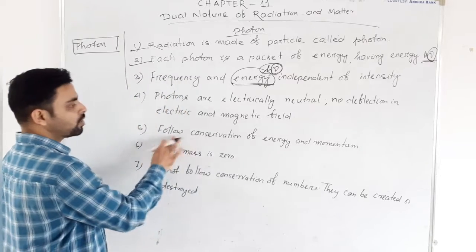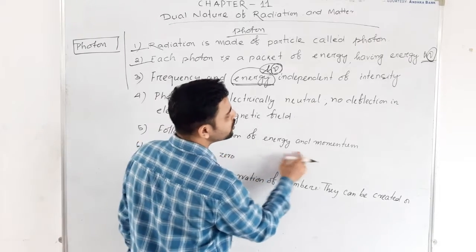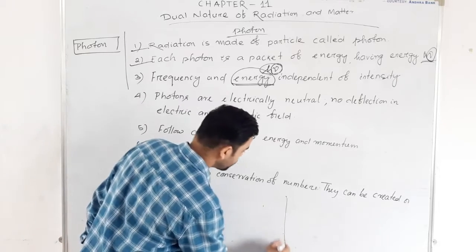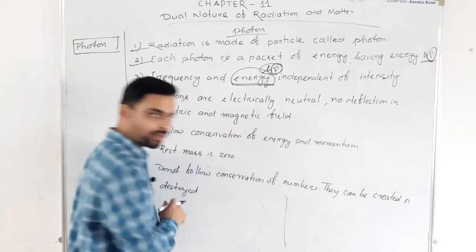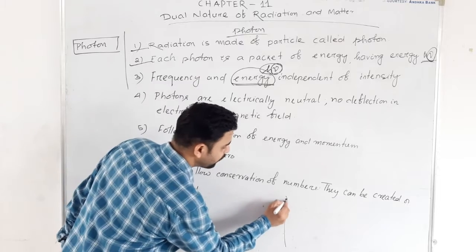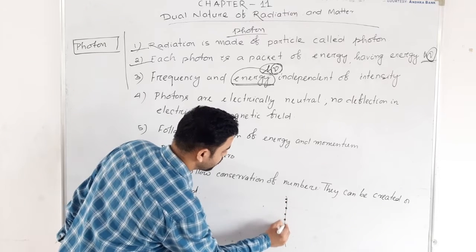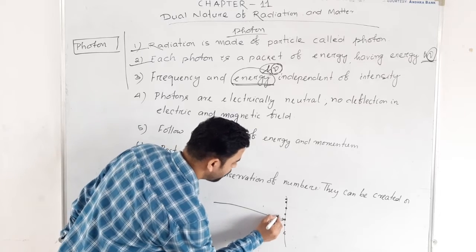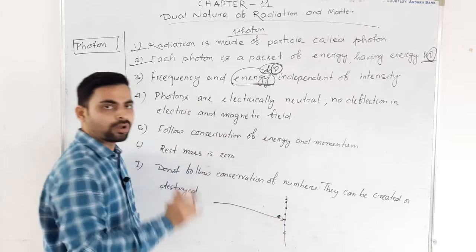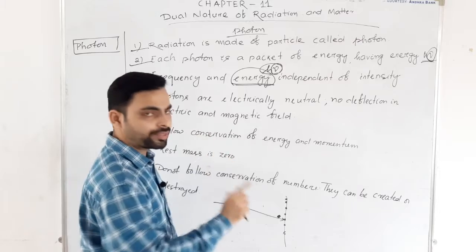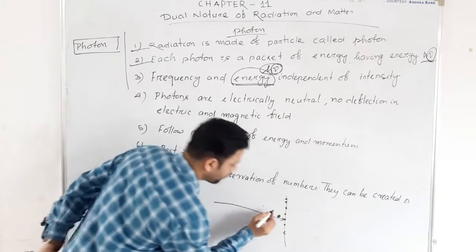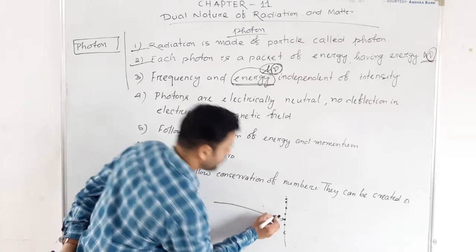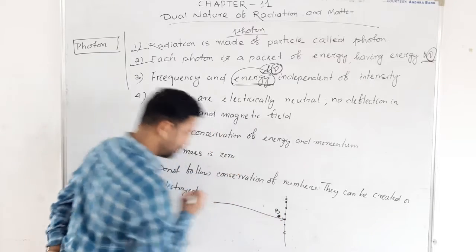It follows conservation of energy and momentum. That means, suppose it is a metal surface, there are lots of electrons in the metal surface, right? Suppose I throw a photon. We know that each photon interacts with one electron, right? Suppose this photon interacts with this electron. Suppose it has energy of 9 joule.